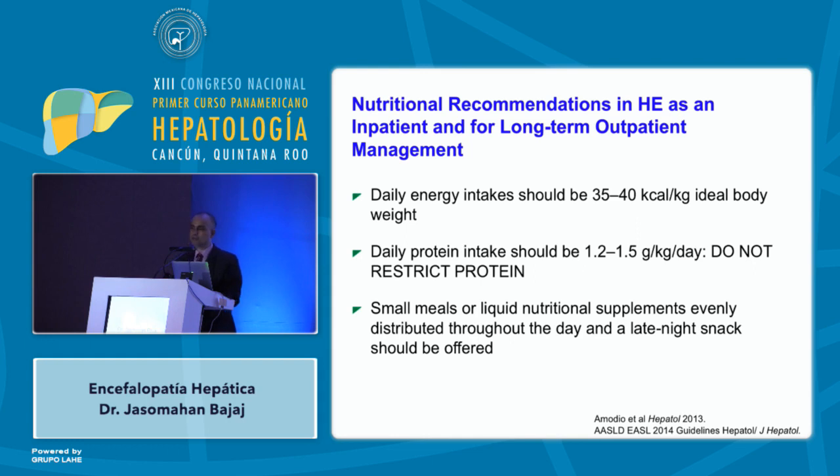Daily energy intake should be 35 to 40 kilocalories per kg of ideal body weight, not the actual body weight, the ideal body weight, not the weight that includes the ascites, edema, or fat. What is the daily protein intake? This should not be restricted. 1.2 to 1.5 grams per kg per day. Do not restrict protein in these patients.